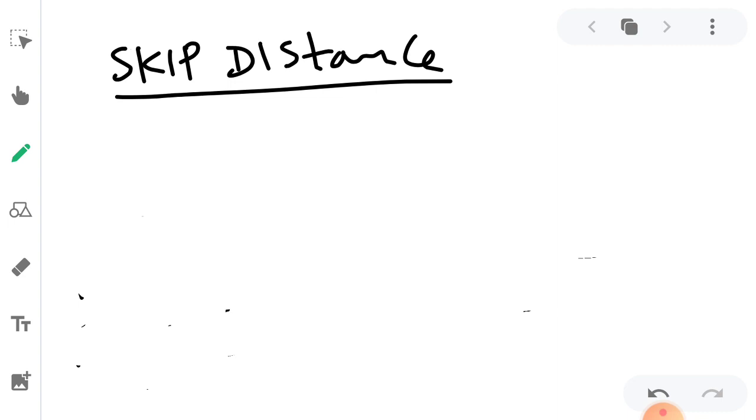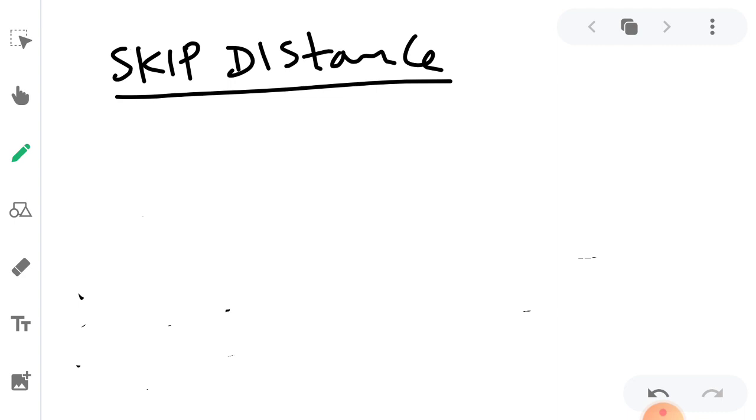This skip distance, which is even called the skip zone, is the area in which we are not going to have any signal reflected back to the earth. Beyond this distance only we are going to get the reflected signal received at the receiver antenna.